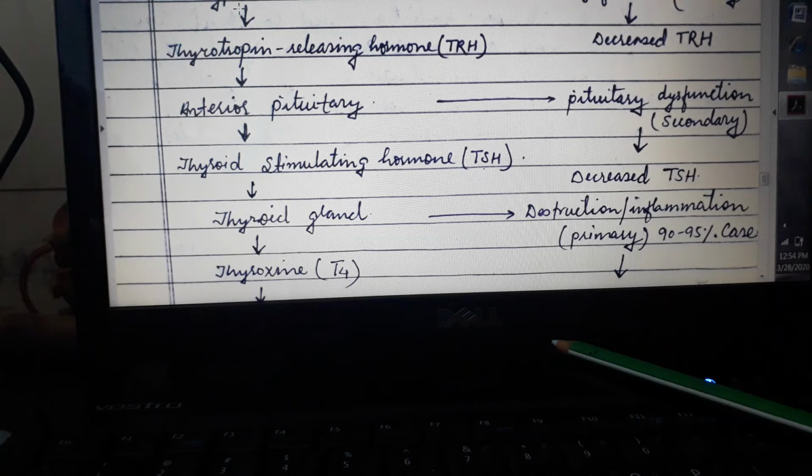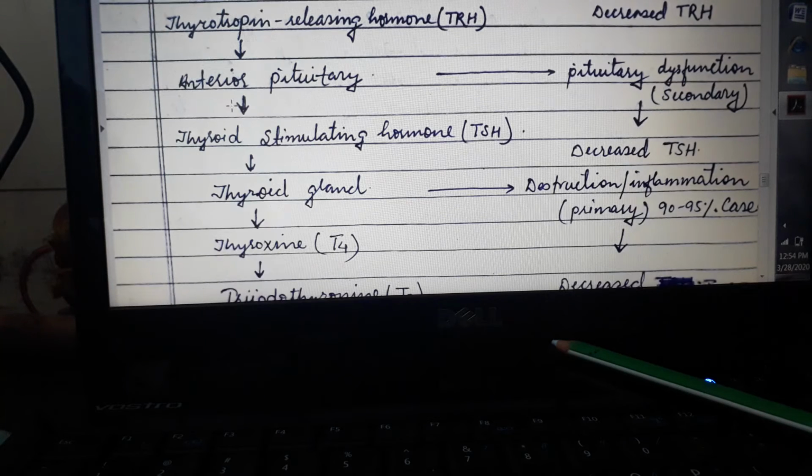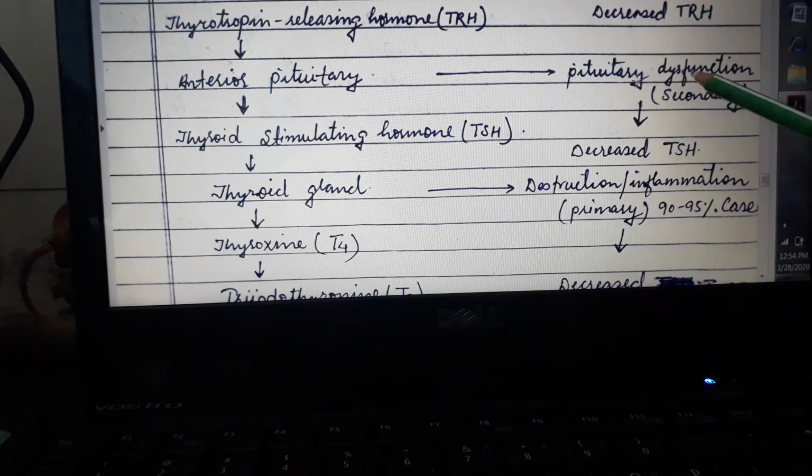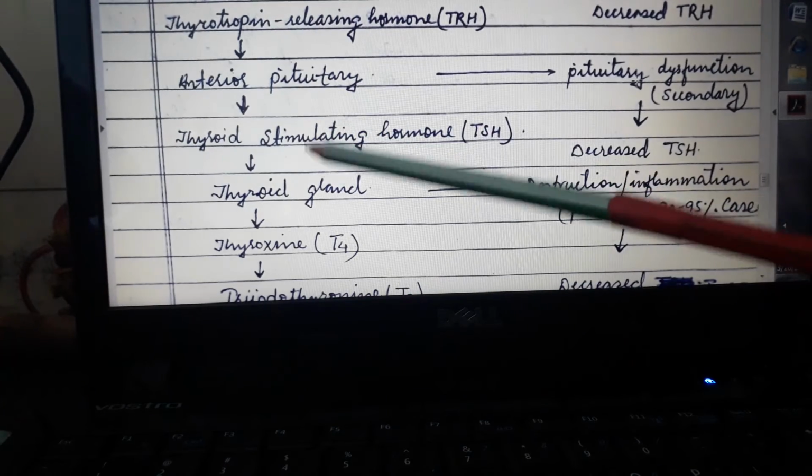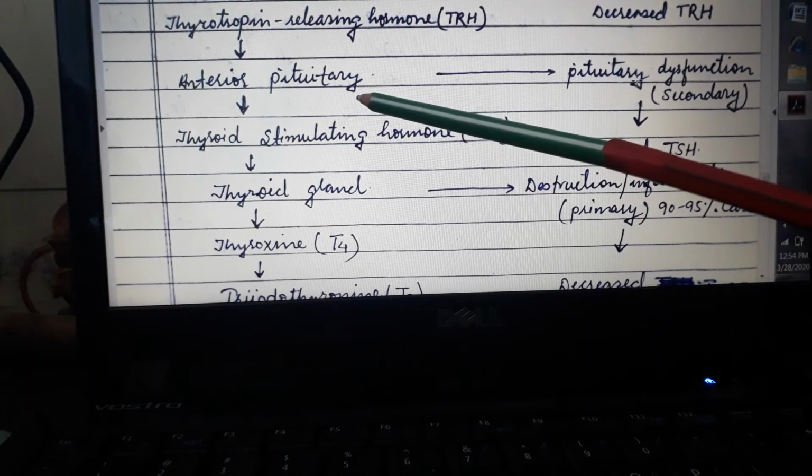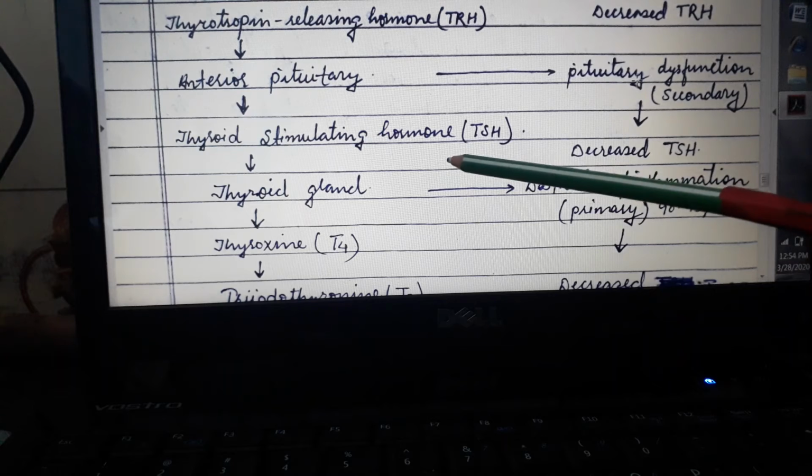Then this hypothalamus releases thyrotropin releasing hormone, which acts on the anterior pituitary, and this anterior pituitary is going to release thyroid stimulating hormone. If there is a pituitary dysfunction, then this leads to secondary hypothyroidism. This anterior pituitary then releases thyroid stimulating hormone.